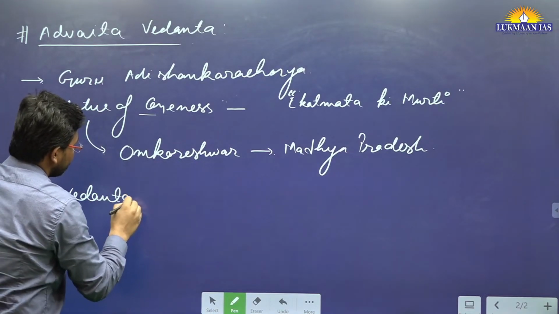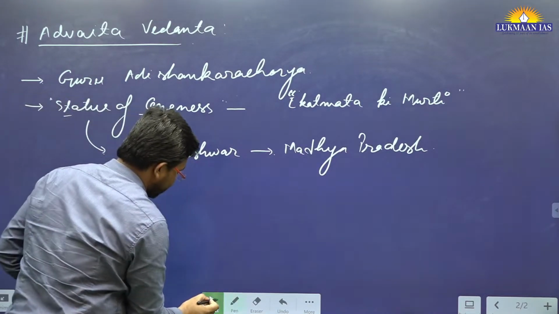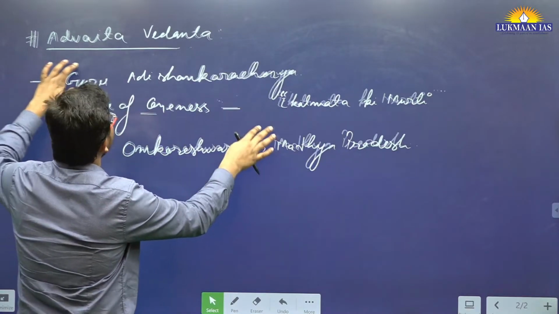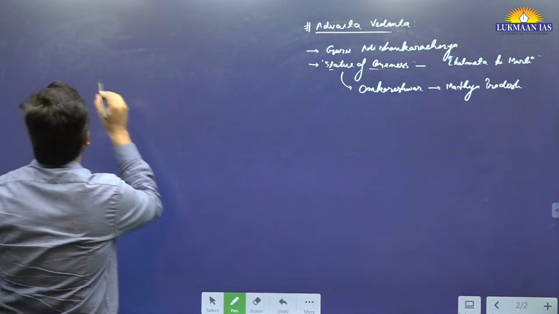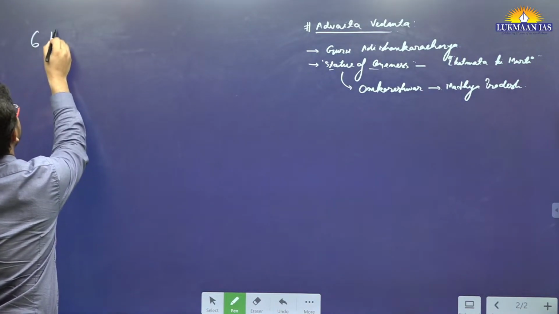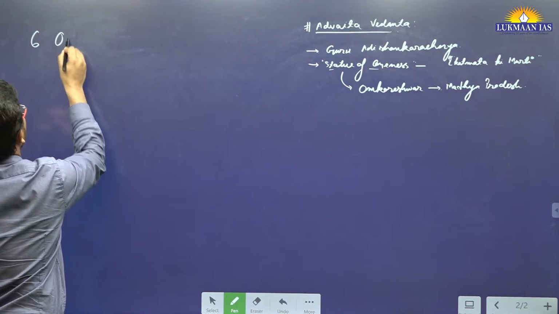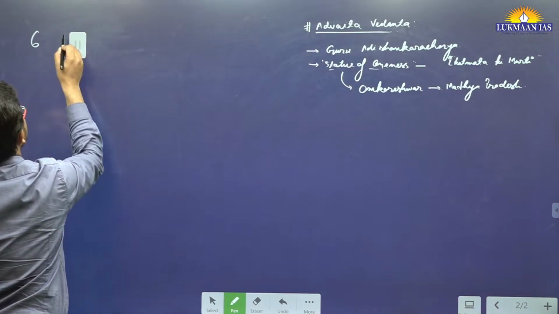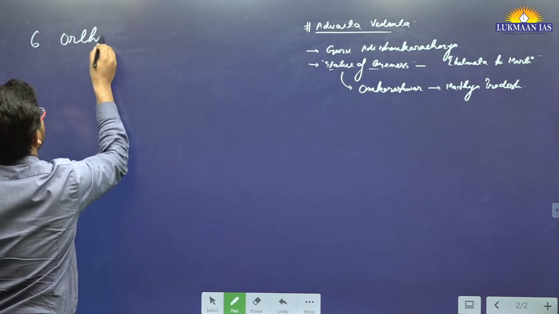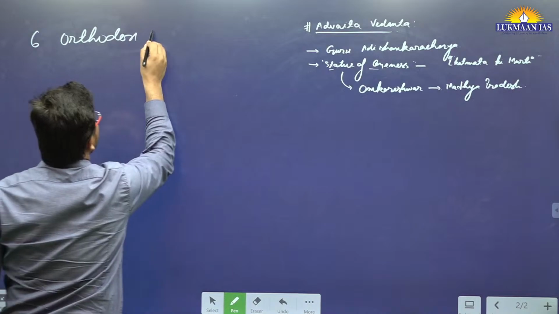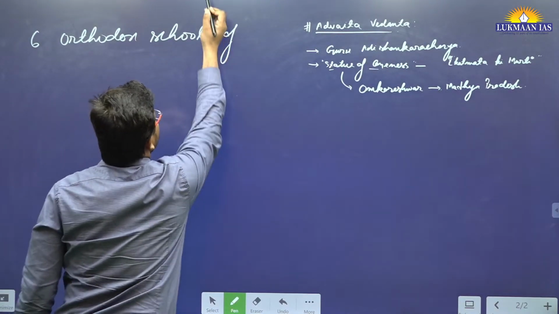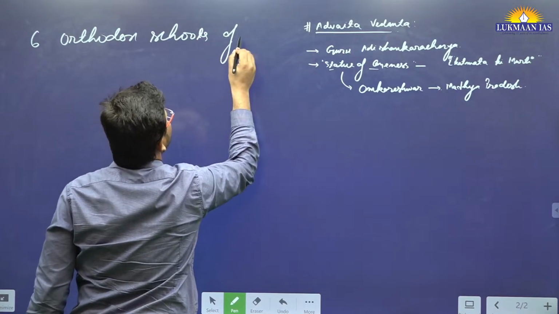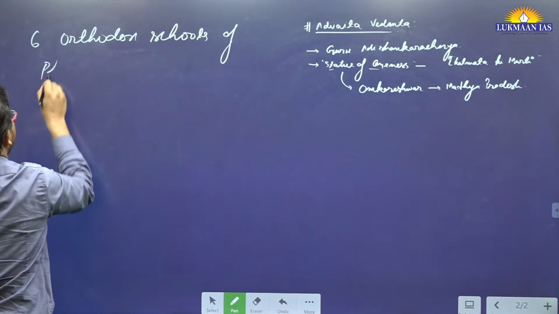Let us understand these schools of philosophy, at least the names, quickly. In India, we have 6 orthodox schools of philosophy.